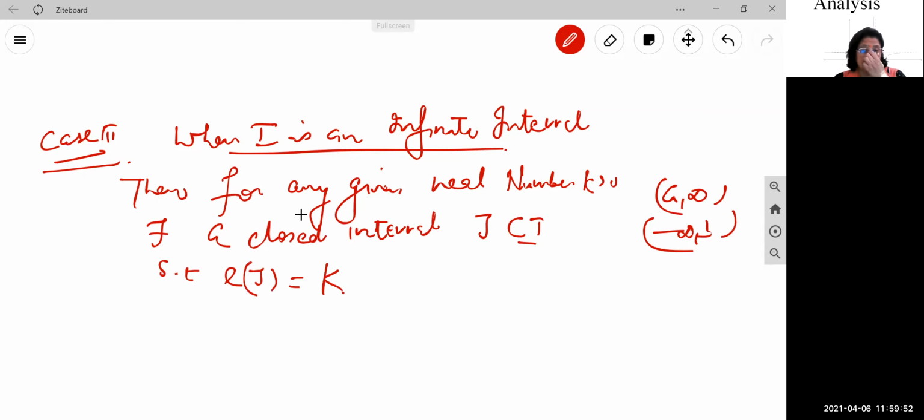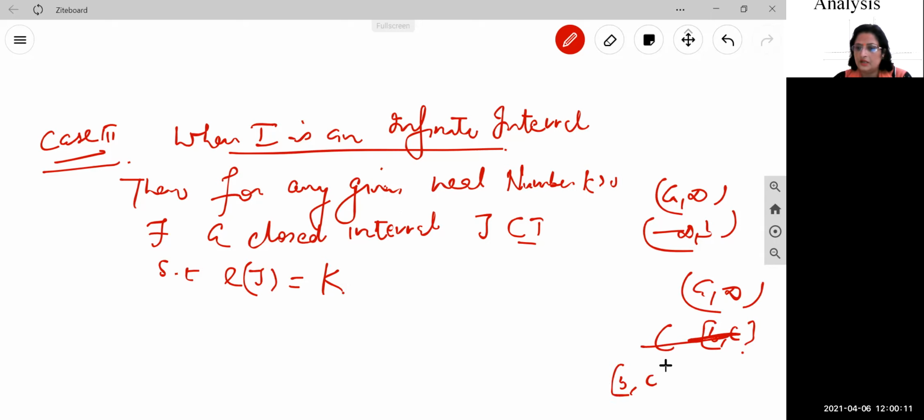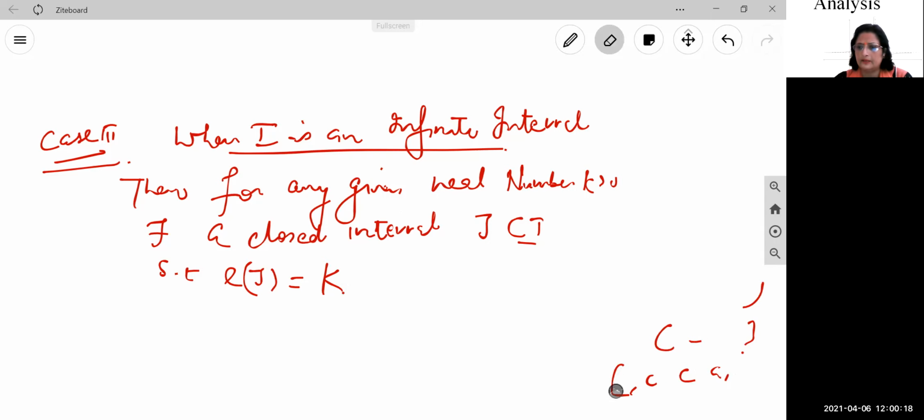So what they have is, if I is an infinite interval, then for any given real number k greater than 0, there exists a closed interval j contained in I. Definitely, if I take a to infinity, then inside it an interval b to c can exist. b to c is contained in the interval. Let me take a simple example with numbers, otherwise you will be confused about the values of b and c.